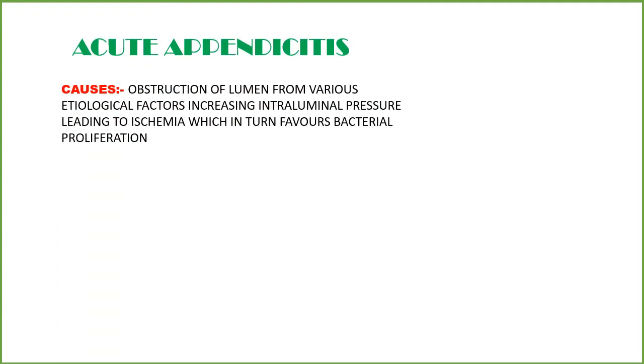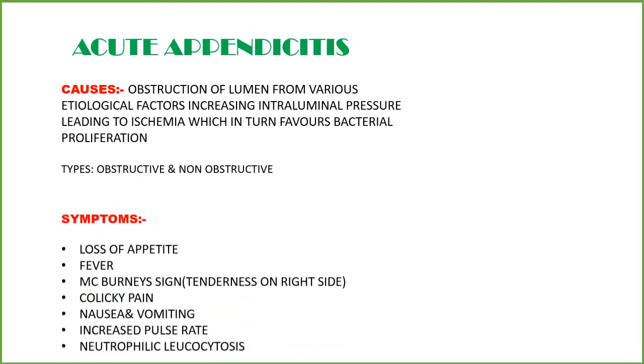Talking about acute appendicitis, the cause is obstruction of the lumen from various etiological factors, which increases the intraluminal pressure, leading to ischemia, which in turn favors bacterial proliferation. There are two types, obstructive and non-obstructive.